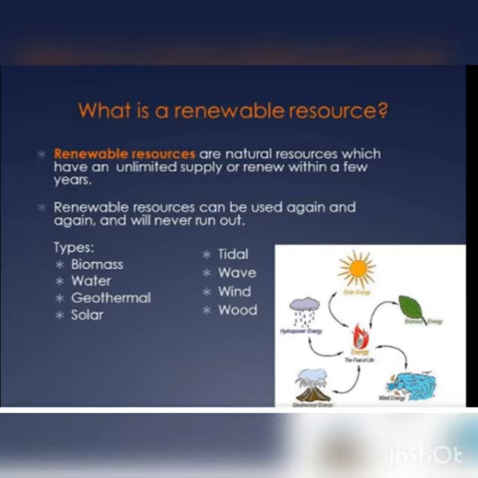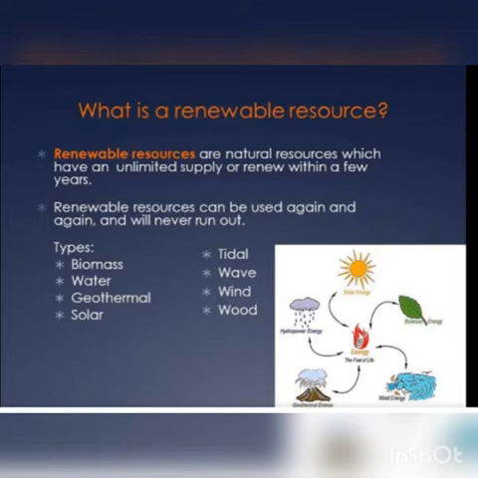Some of these are unlimited and are not affected by human activities, for example, solar and wind energy. So renewable resources are natural resources which have an unlimited supply or renew within a few years, and we can use them again and again and they will never run out of stock.